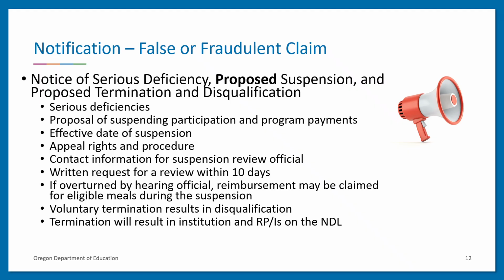It will also state that the institution can appeal the proposed suspension, the contact information for the suspension review official, that a suspension review must be requested within 10 days of receipt of the notice, that if the hearing official overturns the proposed suspension, the institution may claim reimbursement for eligible meals served during the proposed suspension, and that the institution's voluntary termination of its agreement with ODE-CMP after having received the notice will still result in the institution and RPI's formal termination by ODE-CMP and placement on the NDL. The notice must include ODE-CMP CACFP appeals procedures.